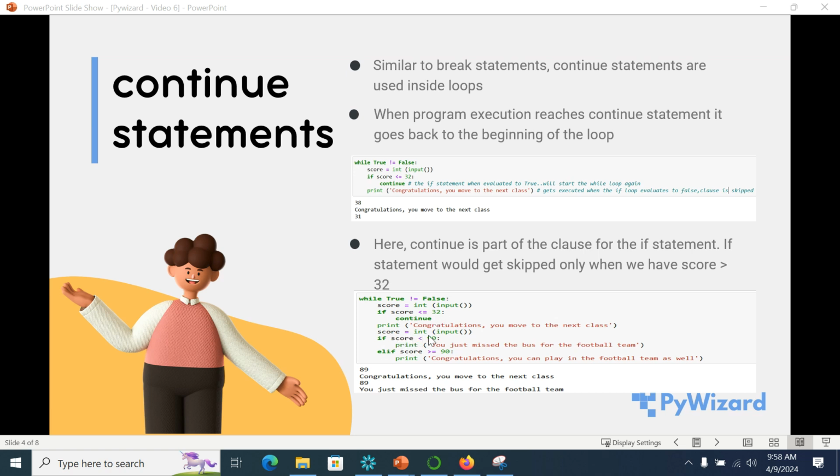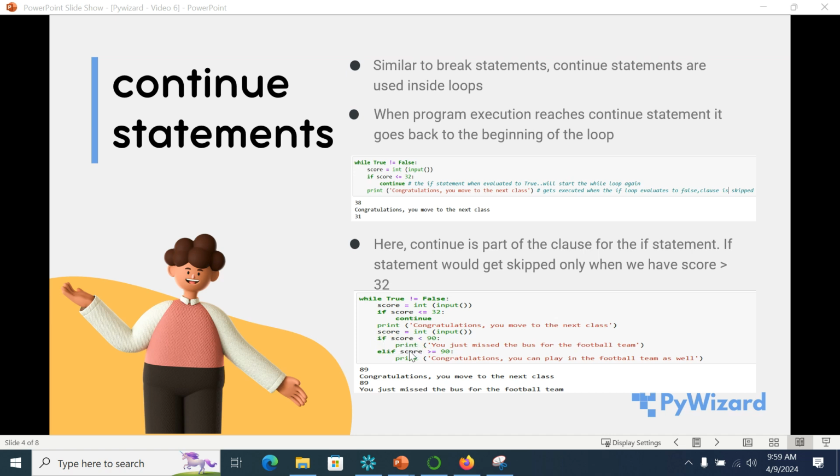Then it says score is equal to int of input. Again, we gave the input that the score is 89. It says if score less than 90, then you have just missed the bus for football team. Else if score greater than equal to 90, then print you can play the football team as well. Now, as you know, there are two things here. One is elif statement can always be used only after the if statement, and typically the elif statement gets executed when the if statement is false.